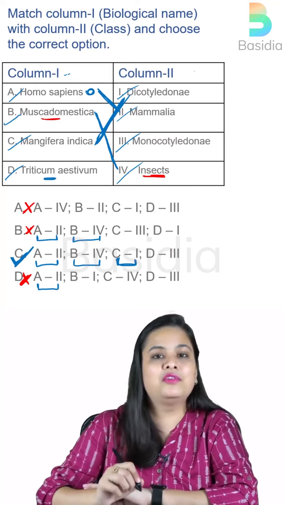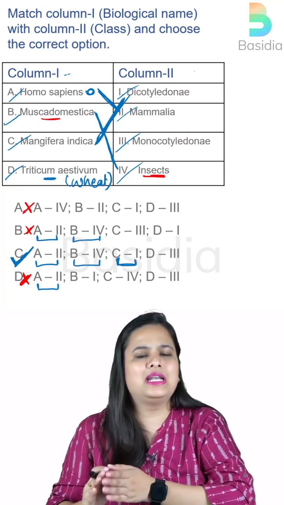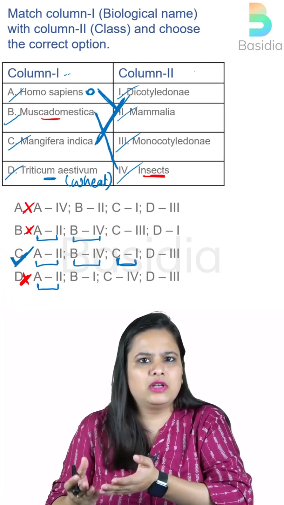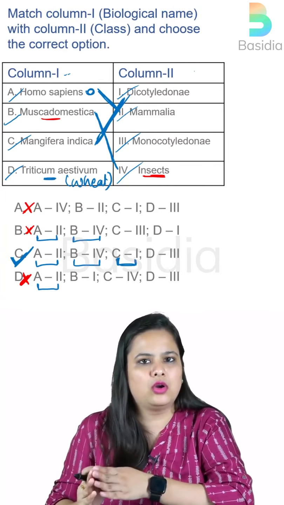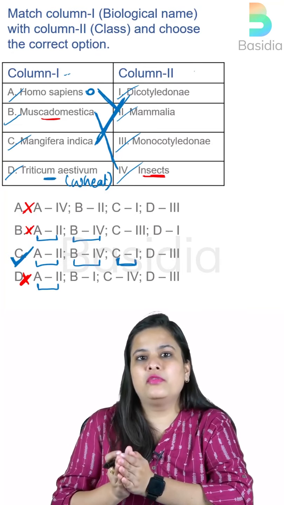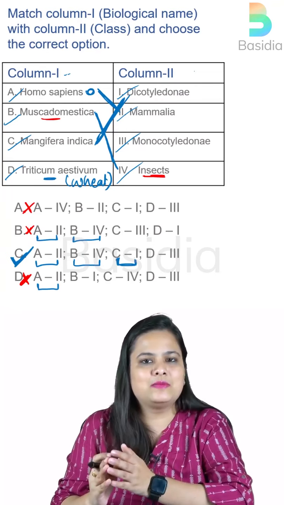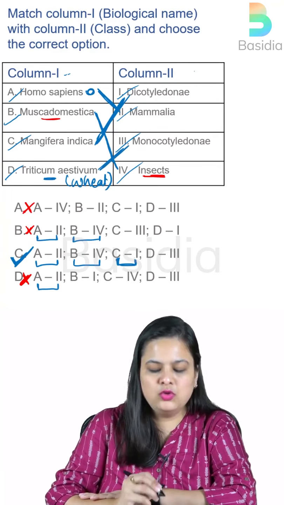They have asked about Triticum aestivum, which is nothing but wheat. Now you can just remember it like this. Mango is a very tall plant, right? It's a tree, not even a plant. All these long and giant plants belong to dicotyledons, with hardly any exception. And when we talk about wheat, these are small plants, and whenever there is a small-sized plant, they are usually monocots only. So wheat belongs to monocots.